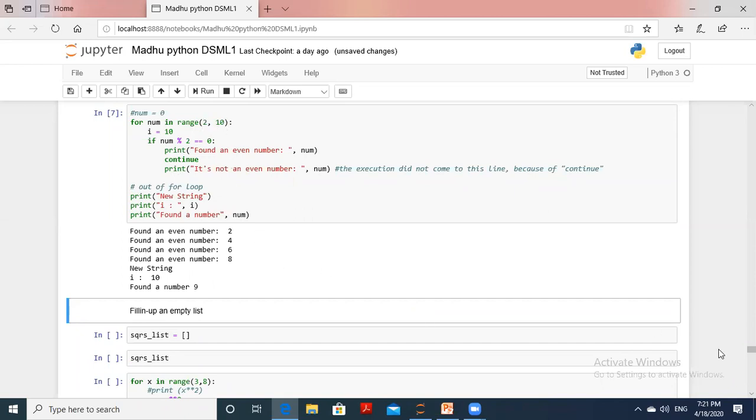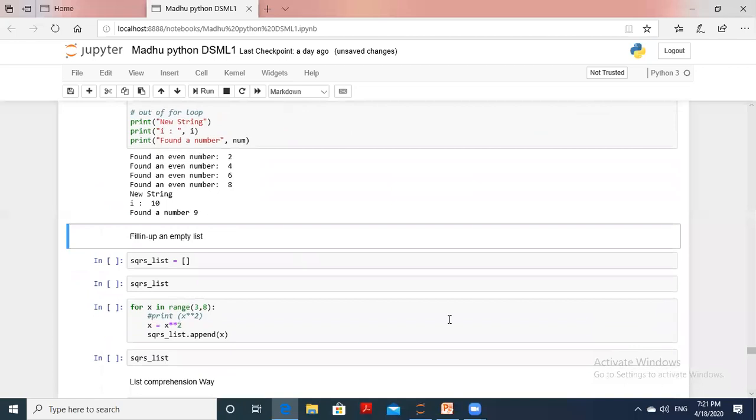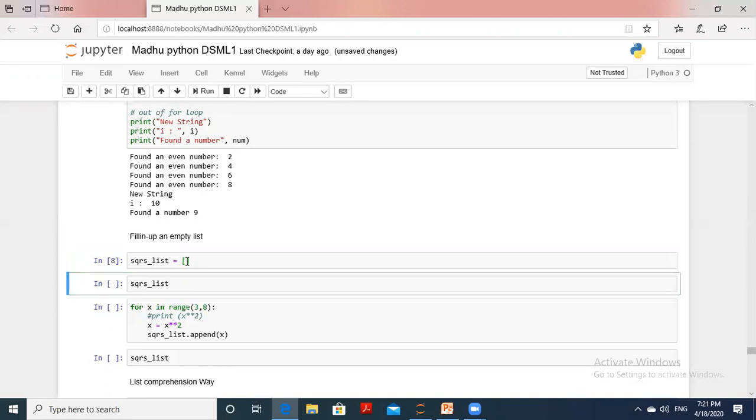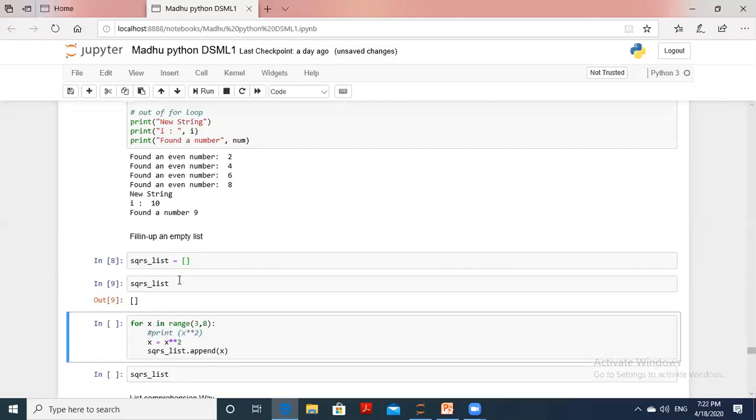Okay. Next, the concept is filling up an empty list. We have taken one variable that is assigned an empty list, not assigned any elements in the list. Now display that empty list. What you get doesn't have any elements.